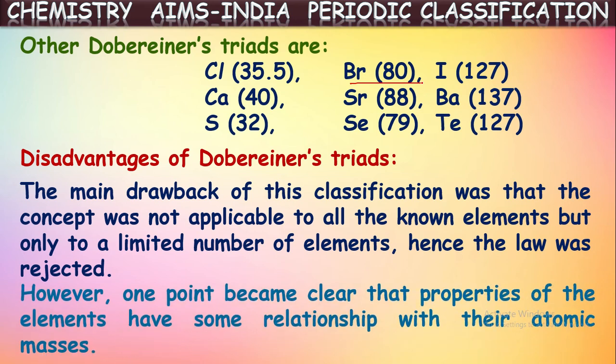Okay. However, one point became clear here. That is, the properties of the elements have some relationship with their atomic masses. So, by this classification of Dobereiner, people came to know some relation between the elements, that is, a relationship among the elements with their atomic masses. So that point became clear by this Dobereiner's classification. Even though it failed, it has given that clarity. Okay. Next, scientists tried to study the elements based upon this relation.